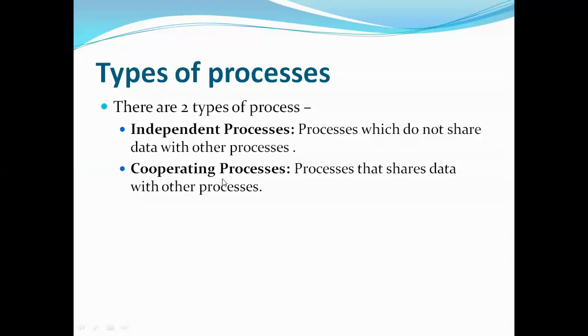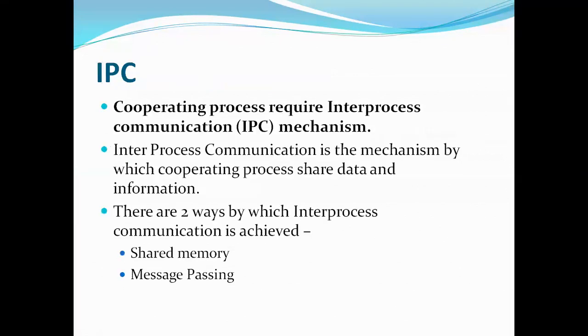As I told, the advantage of IPC, that is inter-process communication, is that the processes can share the data, they can speed up the work, they can share the resources, and so on. Now let's see in detail what IPC is and the different IPC mechanisms.